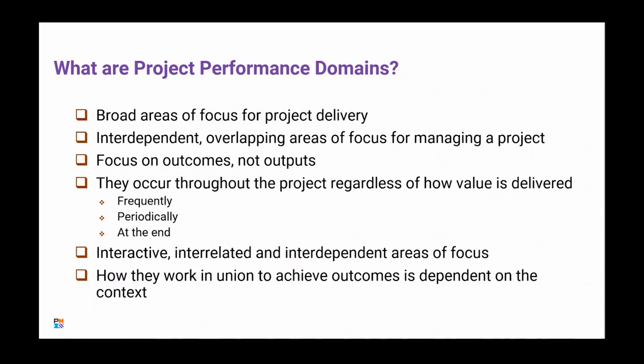Those, as we said, are interactive, interrelated, and interdependent. So all of these areas fit together. You look at them, but you have to look at how they impact each other. It's similar to what we talked about when we moved from the triple constraint of just scope, schedule, and cost. We all know we had constraints as far as resources and quality, those types of things. So all of those can impact what we're doing.